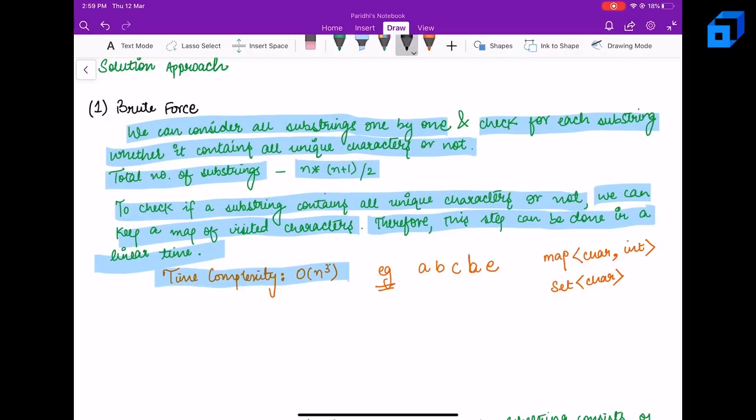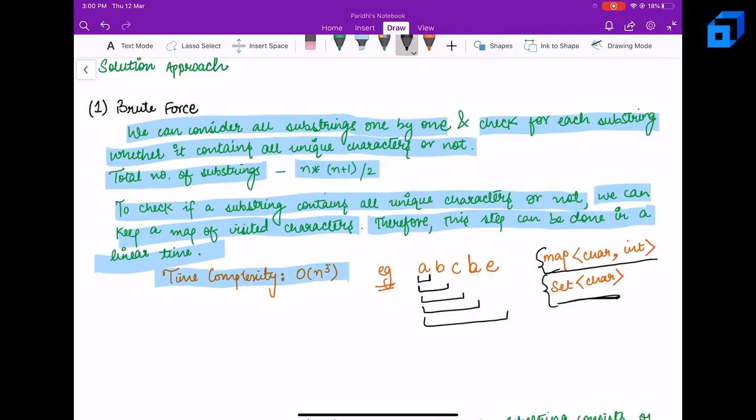Let's understand this with the help of an example. This is the string, let's suppose A, B, C, B, E. Then what are all the substrings starting from A? We can have just A, then AB, then ABC, then ABCB, then ABCBE. To check if a substring has unique characters or not, we can use either a map or a set. If we use a map, we can have a mapping from character to integer which will store the character in the present substring and its frequency, and in the set we can simply store the character only to check its occurrence.